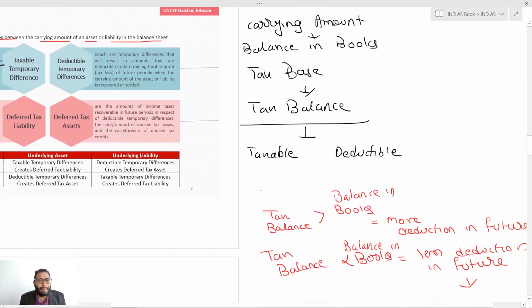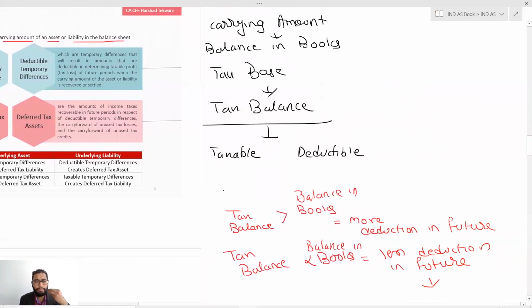The taxable temporary difference definition goes by this: if you are getting more tax in the future, if it is increasing your tax in the future, it's a taxable temporary difference. And that happens when your deduction is less in the future. So when your deduction will be less in the future, when your tax balance is lower than your book balance, it means my tax base is less than my carrying amount.